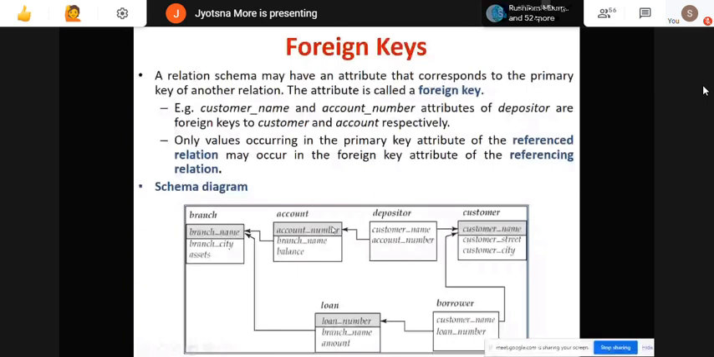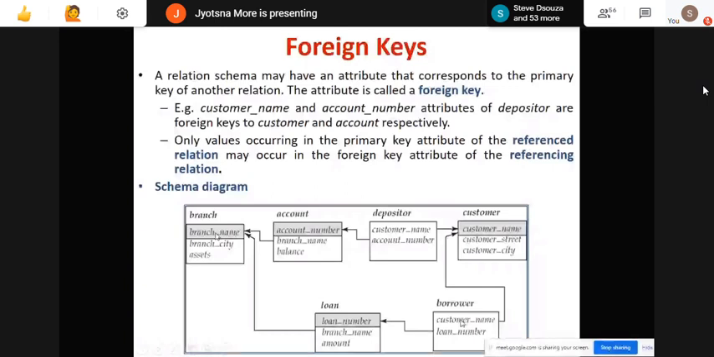Similarly, I have the customer relation. Customer name was my primary key. Here I have just shown customer name as a primary key. Customer street and customer city I have taken as attributes. Then I have loan number. Loan number is a primary key. Branch name and amount. Again here branch name is not a key attribute of my loan. So now branch is connected with borrower relation and loan.